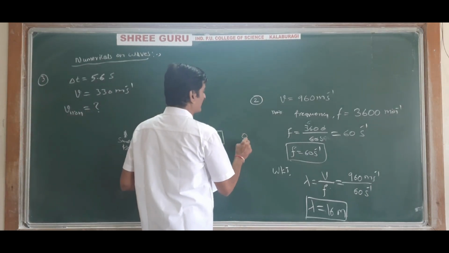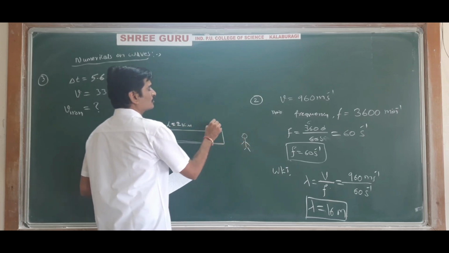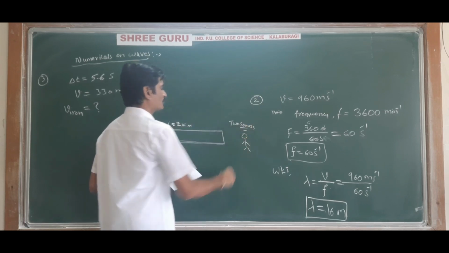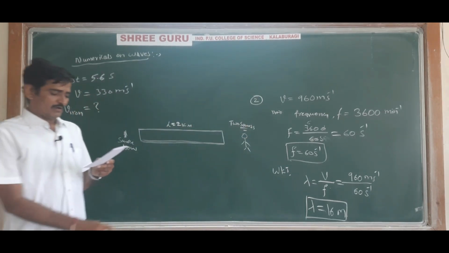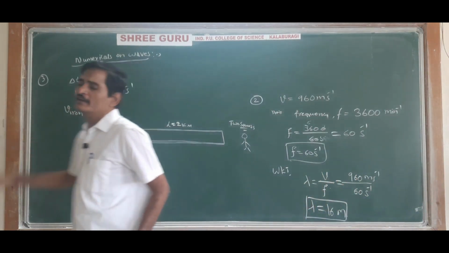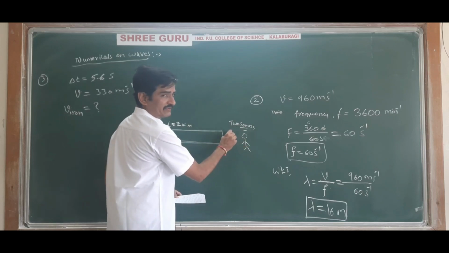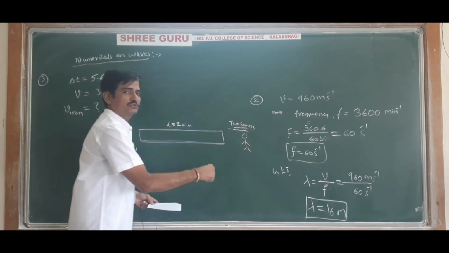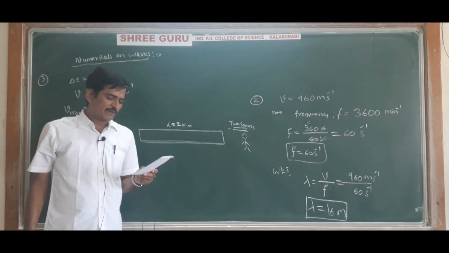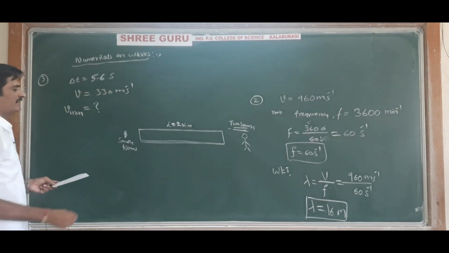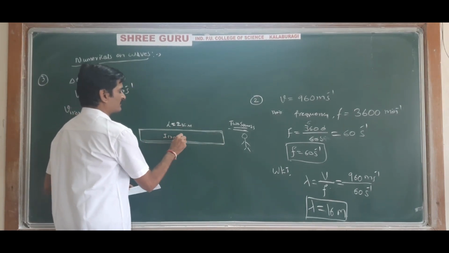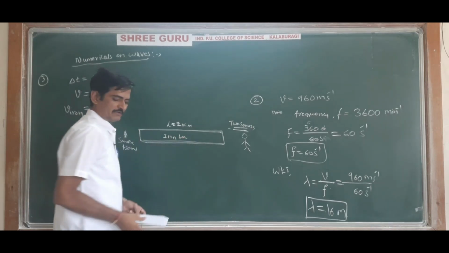How many sounds are heard at the other end? So here there is a person. Two sounds he will hear. They are heard at the other end at an interval of 5.6 seconds. So that is the time interval between one sound and another sound. Time interval between the two sounds heard is 5.6 seconds. If the velocity of sound in air is 330 meter per second, then find the velocity of sound in the iron bar. So that is the question mark.